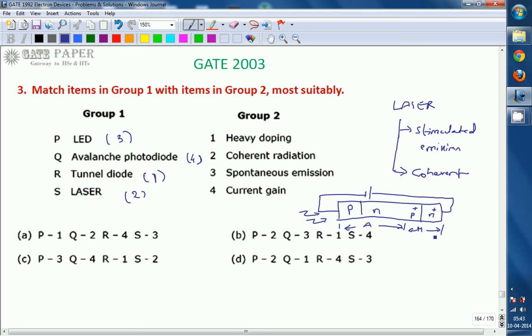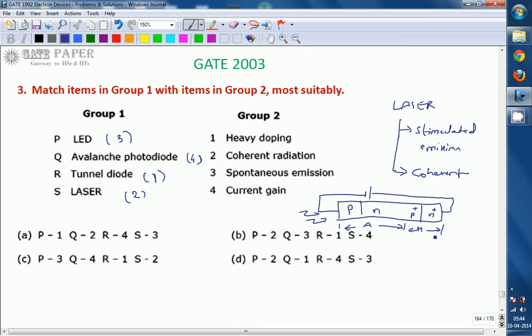In the absorption region, light is absorbed and covalent bonds break, so that minority carriers are generated. By using the avalanche multiplication effect, by applying a controlled reverse bias voltage, we can increase the current by a factor of M. That M is the multiplication factor.